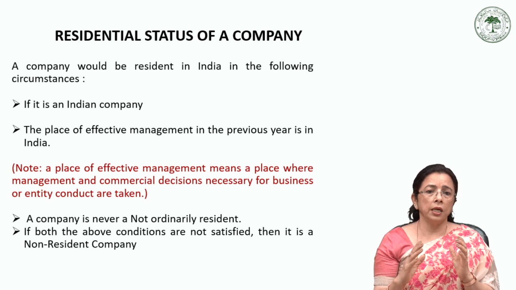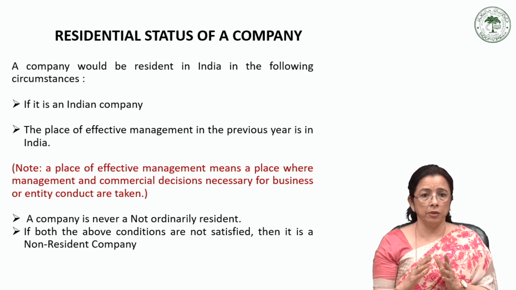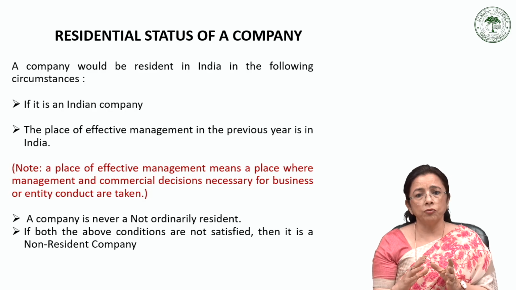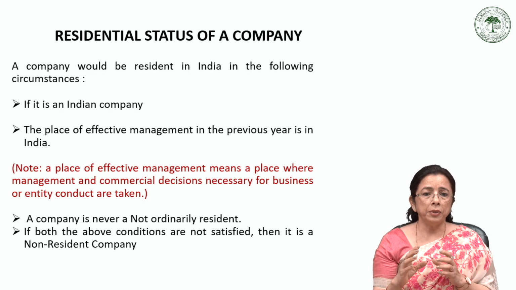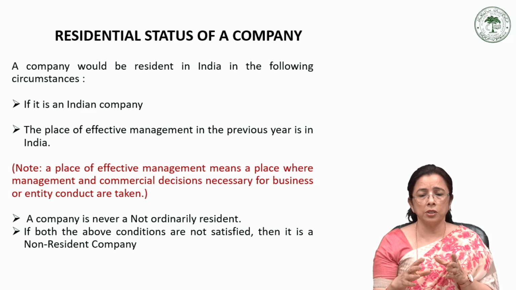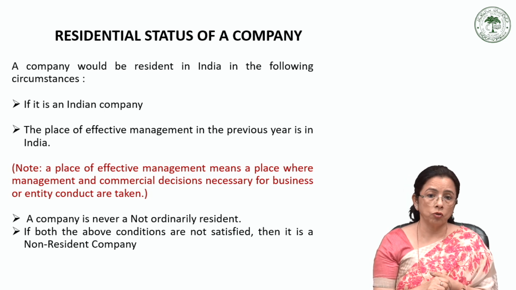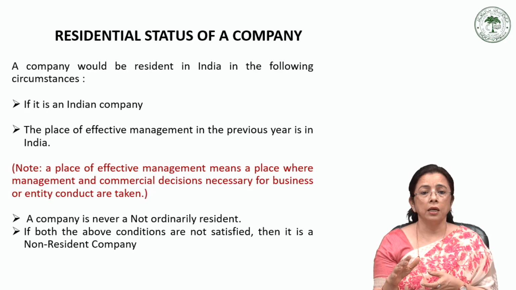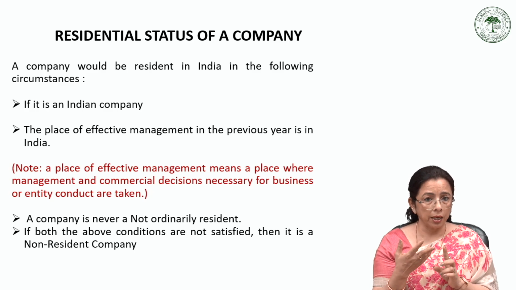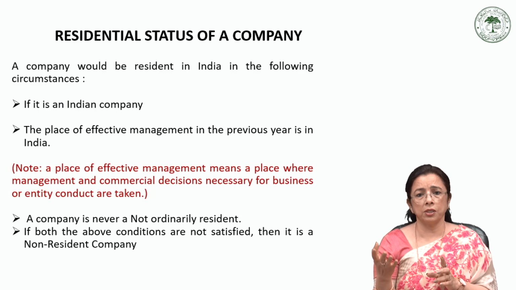The first is the active business test, that is, to determine whether the foreign company is engaged in active business outside India or not. We consider a company to be engaged in active business outside India if its passive income such as dividends, interest, royalty, etc. is not more than 50% of its total income, and less than 50% of its total assets are located in India. So the first point that we have to take care of is its passive income such as dividend, interest, royalties, etc.